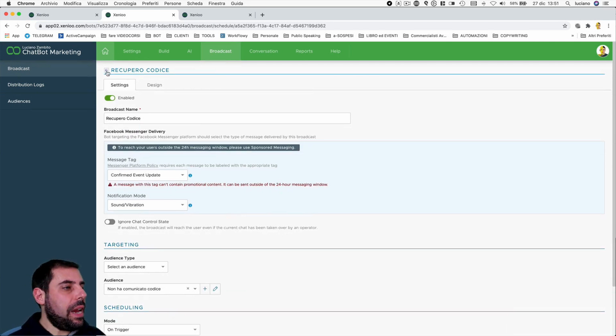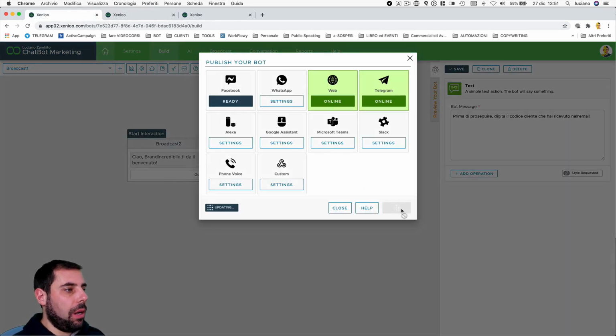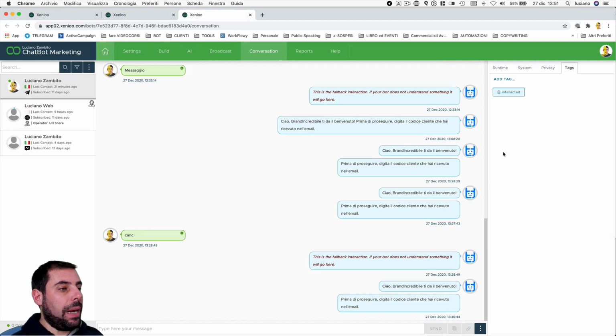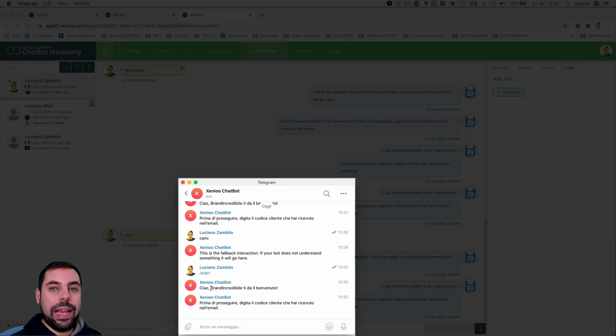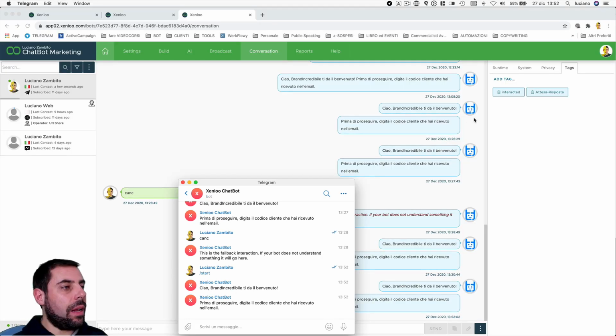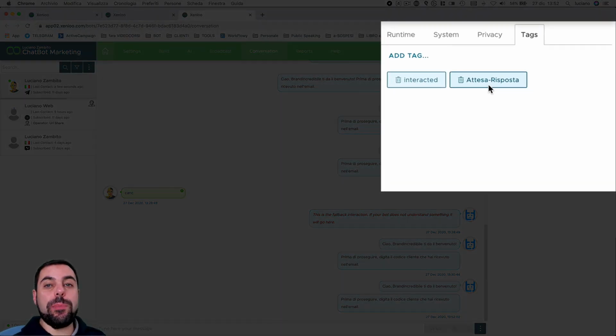Now I would say we have everything we need to do a quick test. I publish our chatbot and I highlight here my Telegram user because we're going to test this on Telegram. As you can see, I just have the interacted tag, meaning the user has already interacted with the chatbot. Now I go to Telegram, I start the chatbot and I get the words "Welcome to incredible brand, please type in the secret code you received in your email." As you can see here, now I have a new tag, which is the waiting for response tag.